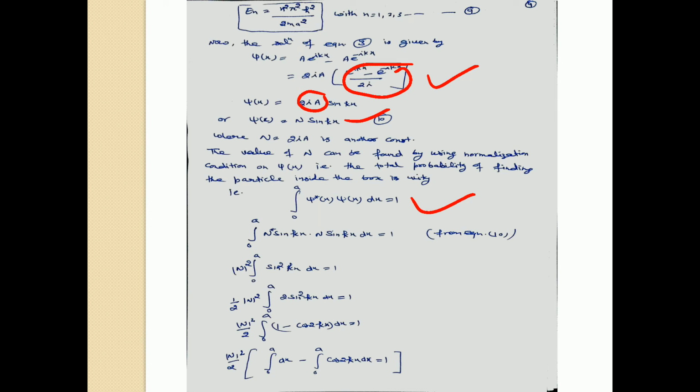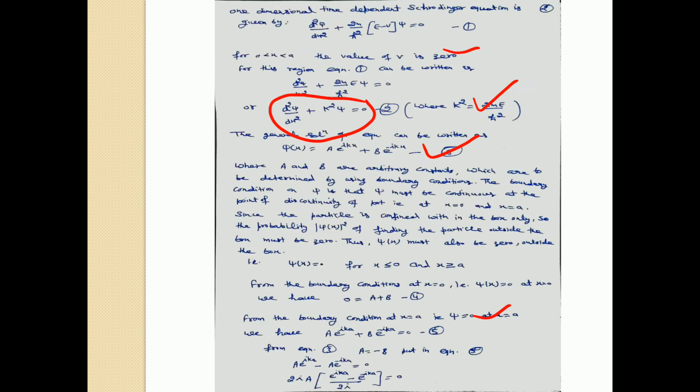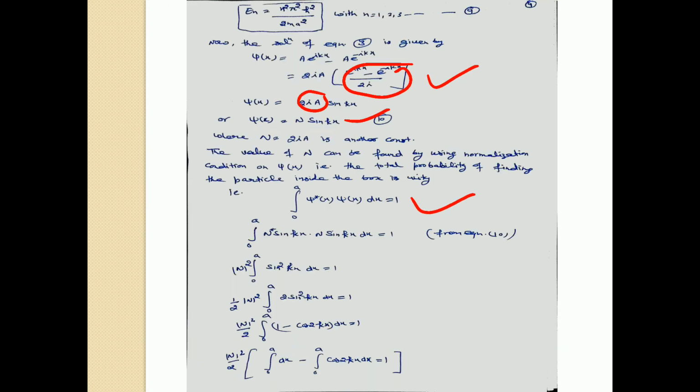We can take N as a constant out of the integral. The multiplication of N star N will be equal to mod N square, so mod N square times the integral from 0 to a of sin square kx dx is equal to 1.